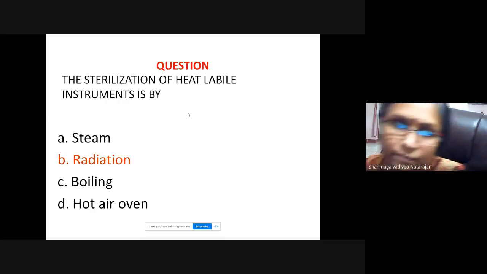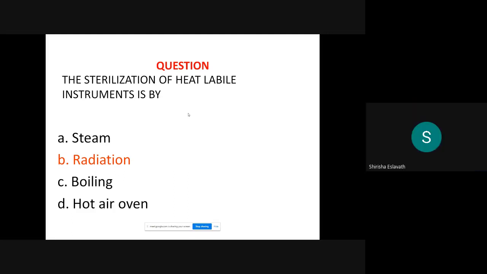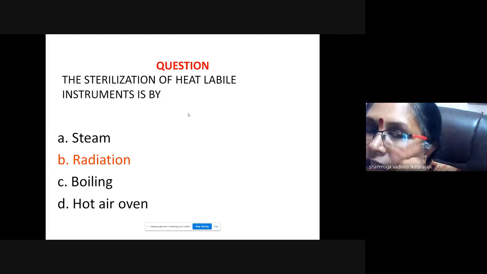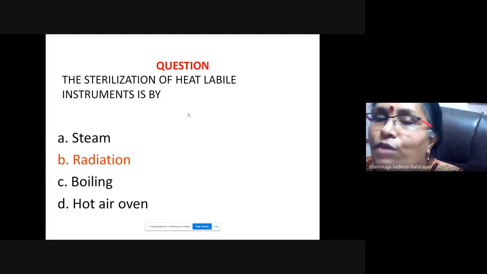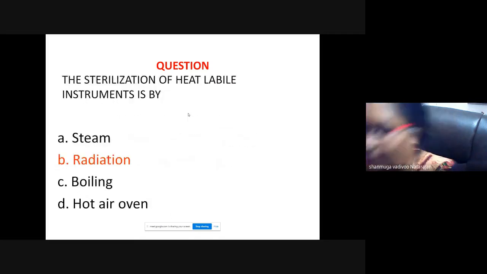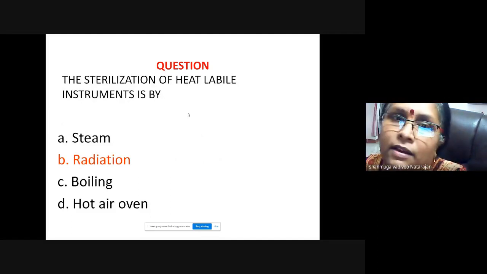Can you tell me? Non-ionizing. Excellent, so that is your choice. Can you give me an example of non-ionizing radiation? UV. No, I have told you UV is ionizing. Gamma rays. Gamma radiation is the example. What is the other name for that method? You'll be seeing later, it's cold sterilization.